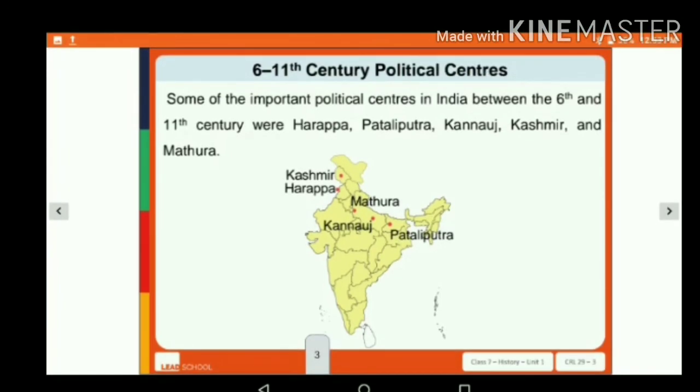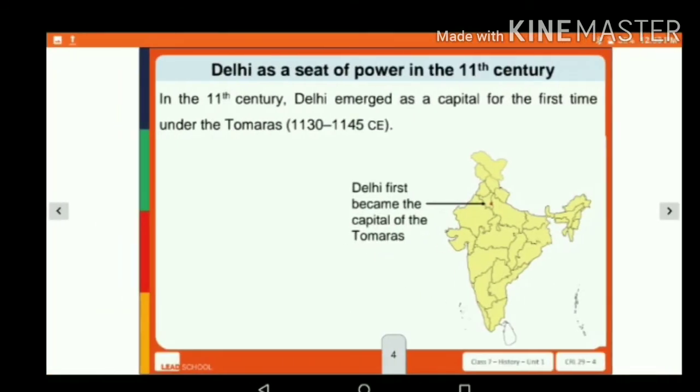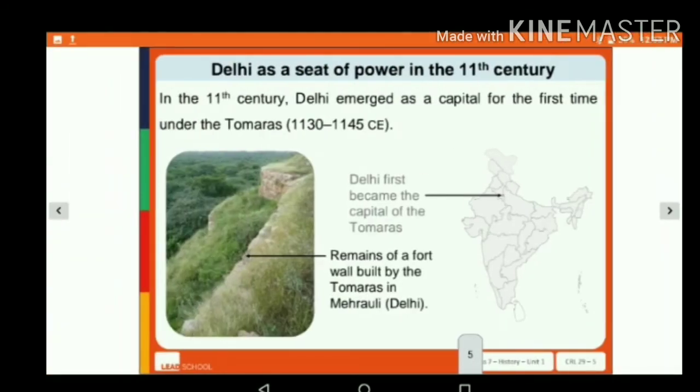About Harappa, you might have learned in the 6th class. Then, in the 11th century, Delhi emerged as a capital for the first time under the Tomara dynasty. The remains of a fort built by the Tomaras can be found in Mehrauli, Delhi, even today.